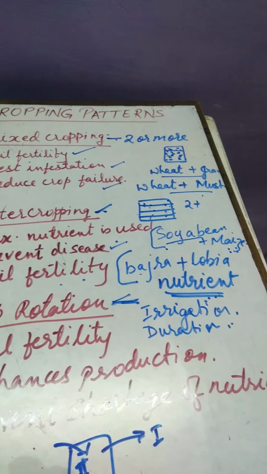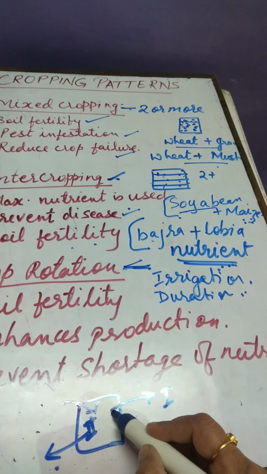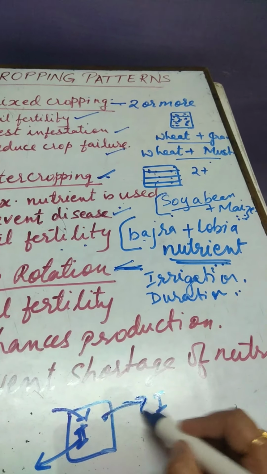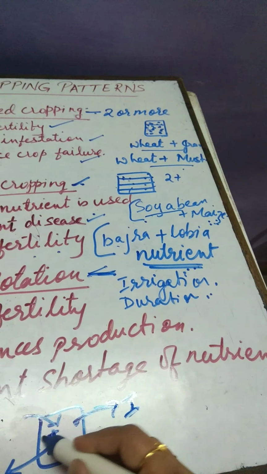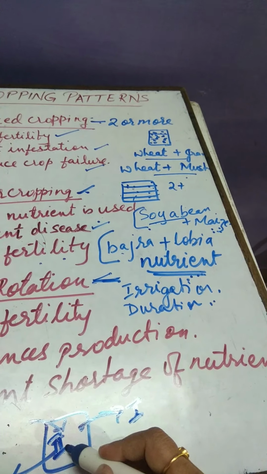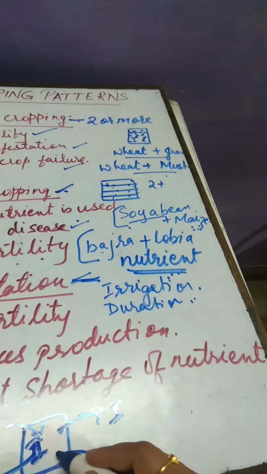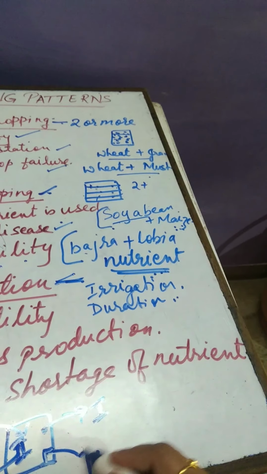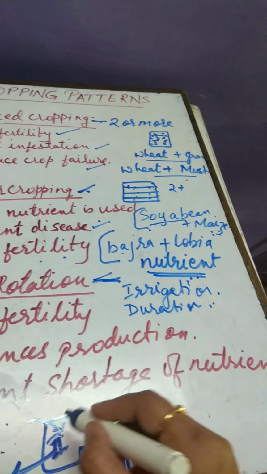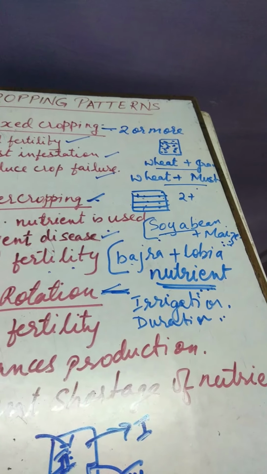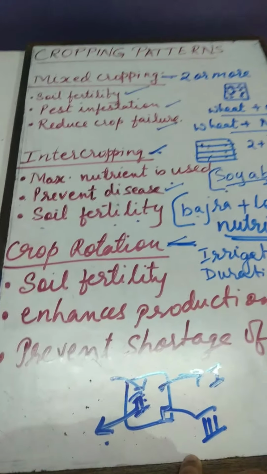And once this is harvested, I can grow the third one. In this way, two or more crops can be grown in a year, which will increase the production.